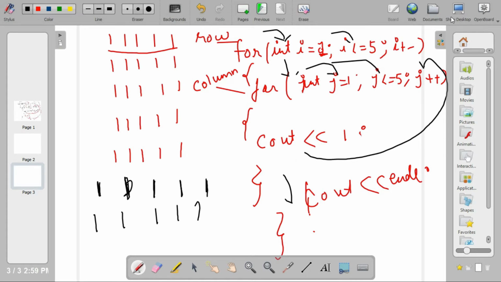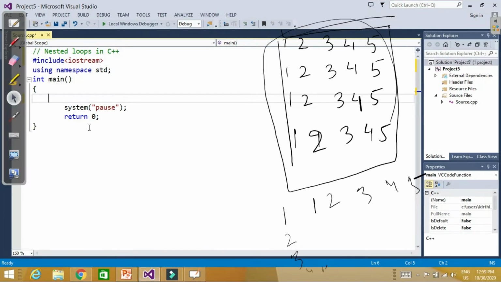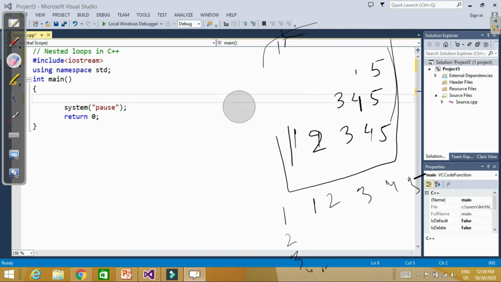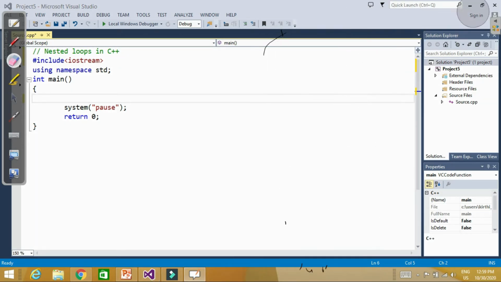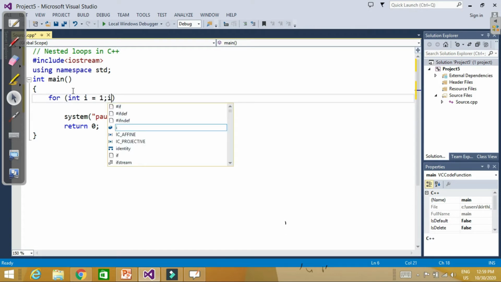Now let's check it on Visual Studio. Let's write the same program on Visual Studio. So let's say for int i = 1, i <= 5, i plus plus.